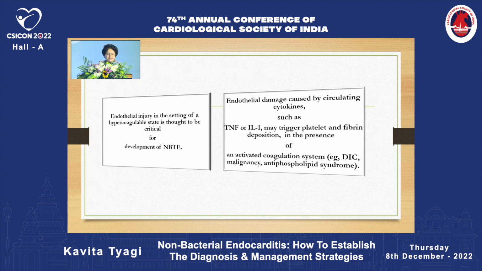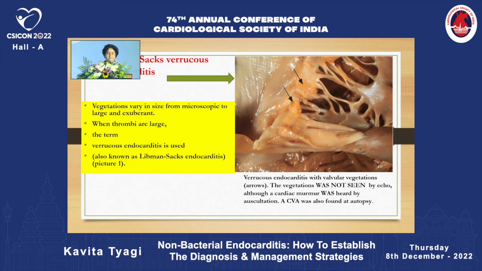Endothelial injury in the setting of a hypercoagulable state is thought to be critical for the development of this. Endothelial damage is initiated by circulating cytokines like TNF and IL-1. They may trigger platelet fibrin deposition in the presence of an activated coagulation system: DIC, antiphospholipid syndrome, and malignancy. Now the famous word, Libman-Sachs verrucous endocarditis.